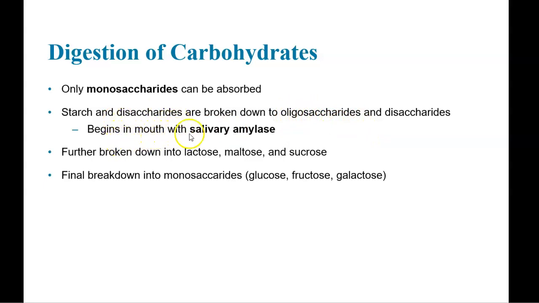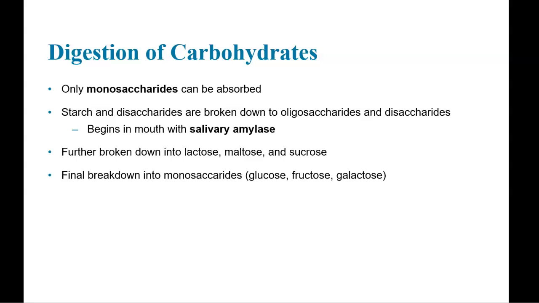Okay, and this begins at the mouth with the salivary amylase. So salivary amylase is the enzyme that begins to break down saccharides. After that step, the next step would be for further breakdown into lactose, maltose, and sucrose.